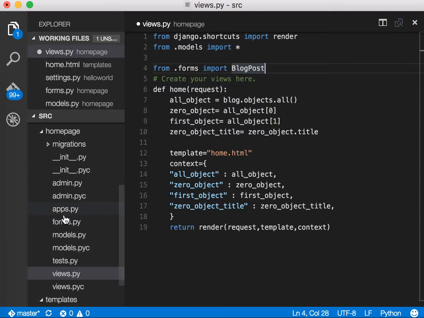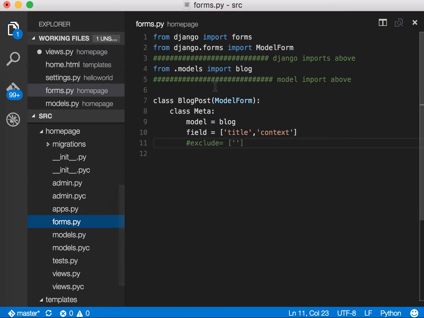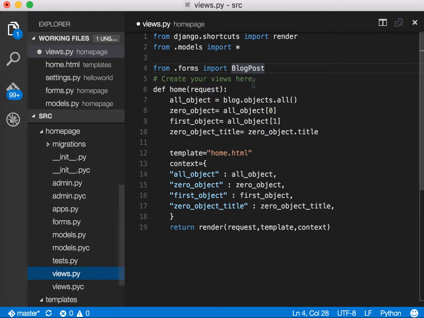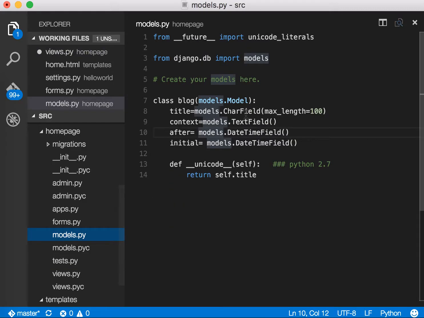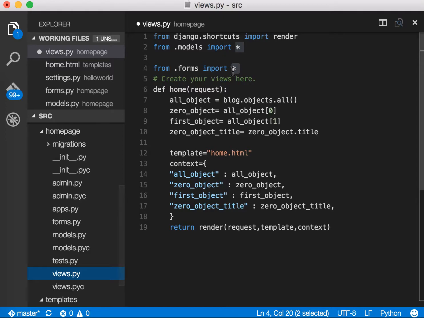And did I spell blog post with an S? Okay, blog post without the S. Okay, and you can do it this way, or you can say star, and that way you'll be importing everything in forms.py. So remember, star basically means you're importing everything in that file. So if you have more than one class in your file, this star will include everything in that file.